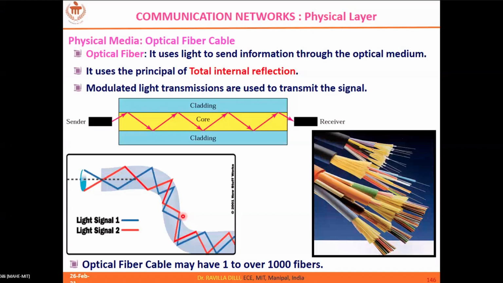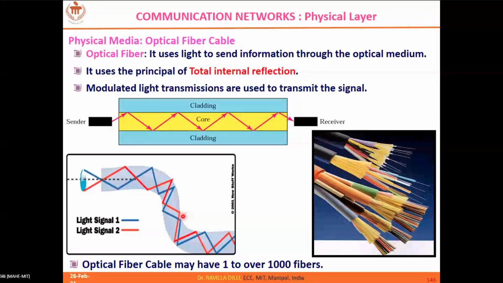And coming to optical fiber cable, the signal traveling through it is based on the principle of total internal reflection, where you send the signal into the cable at a certain angle of incidence, and accordingly the signal hits the walls of the innermost material, which is the core material, and the signal energy gets reflected back. Again it hits the other wall of the core material, and again it reflects back. That is called total internal reflection.